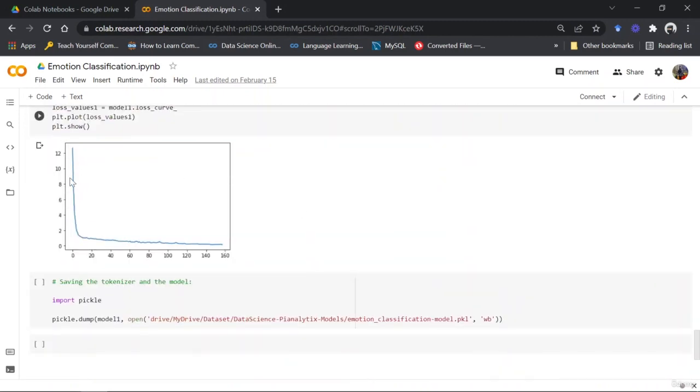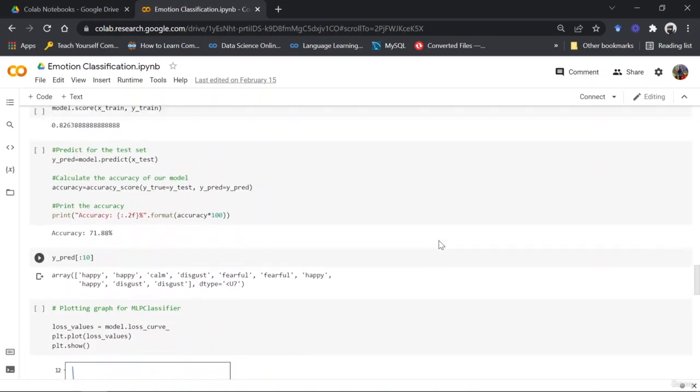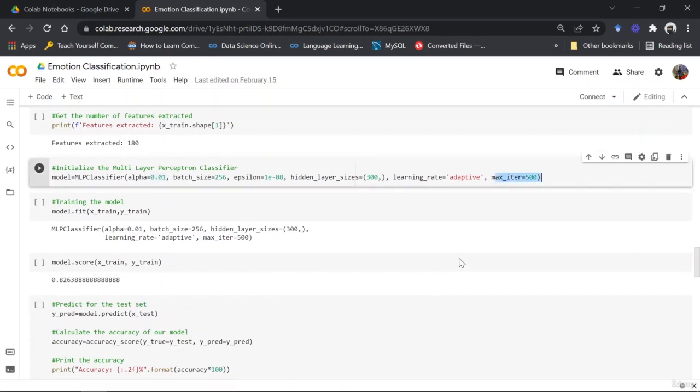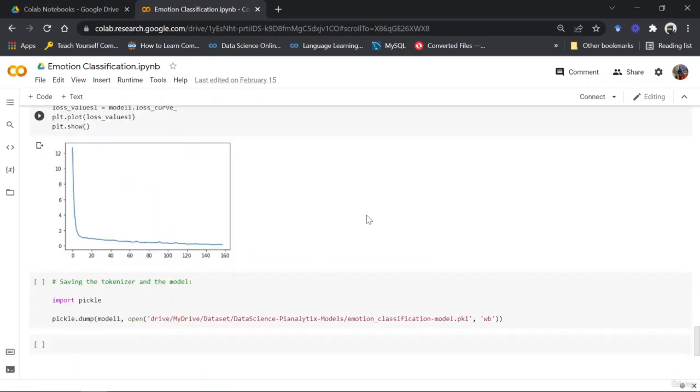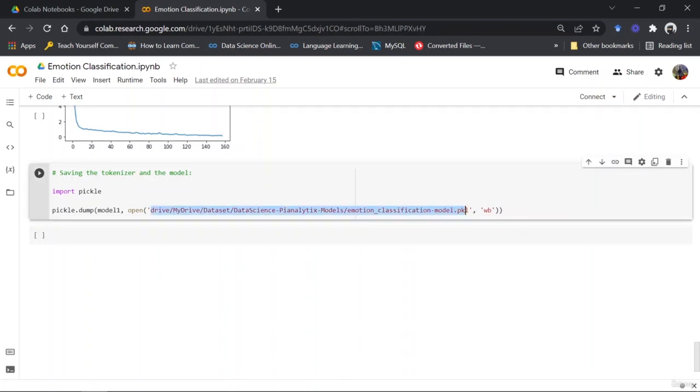And here you can see that the loss was considerably going down till we reached the 160th iteration, and then it went constant. So still it is much better than this one, which went constant at 35 when we were moving forward for 500 iterations, right? So this is how we created a model, and the last part is just saving the model. There's no tokenizer here. We're just saving the model, right? So I've used the pickle library and using the dump function to dump the model, and I've given the path where it has to be saved.